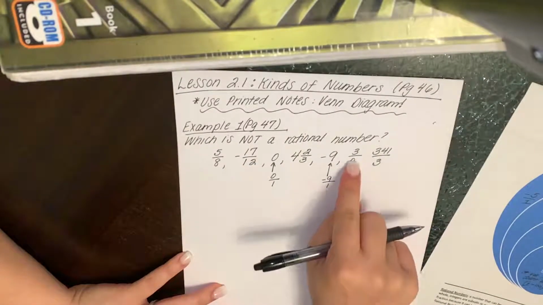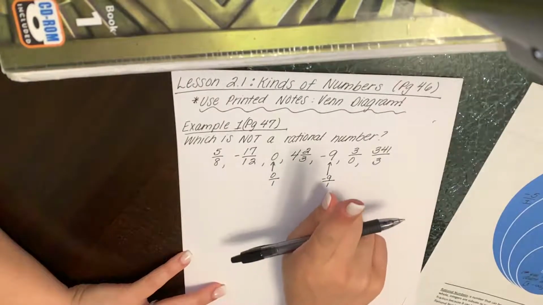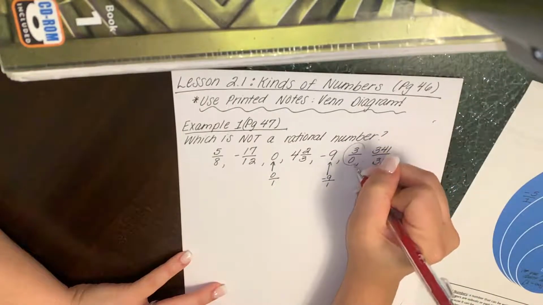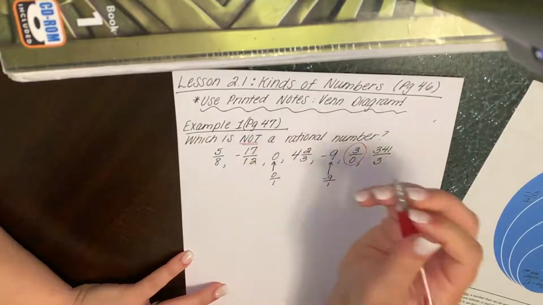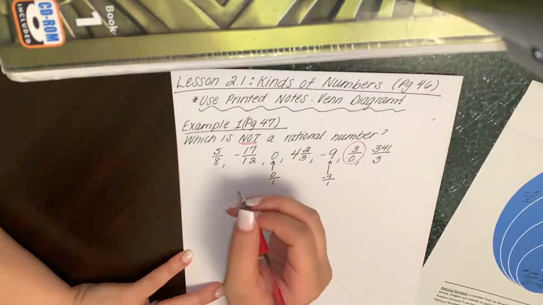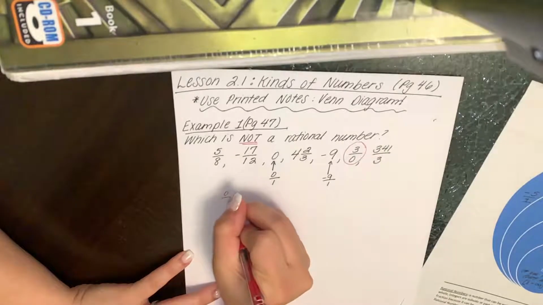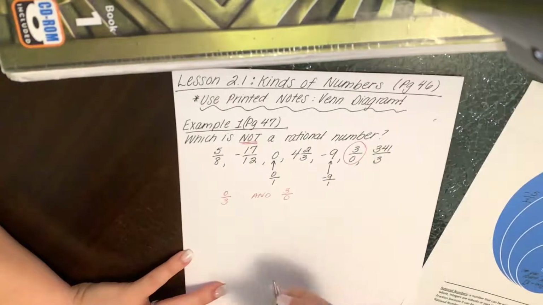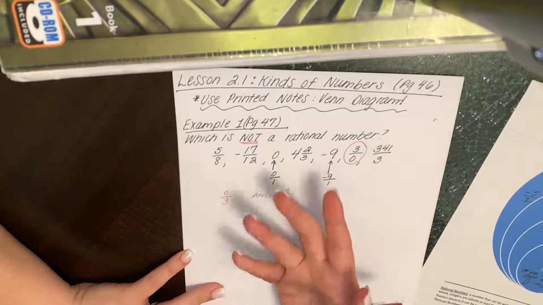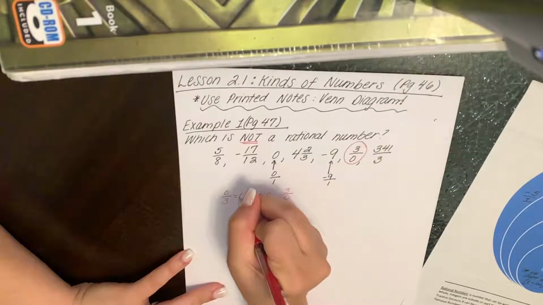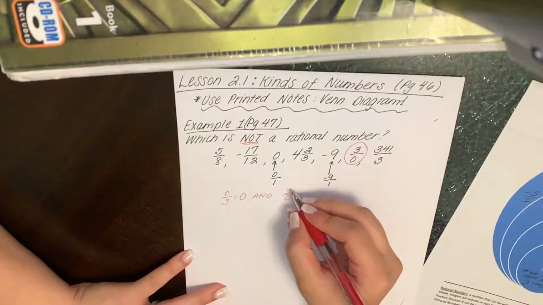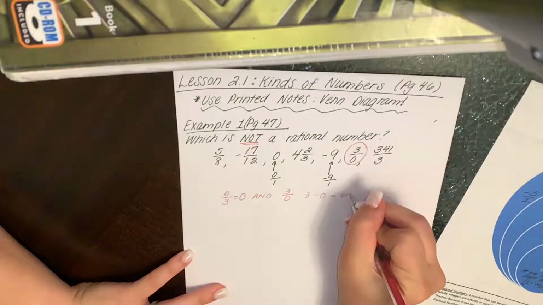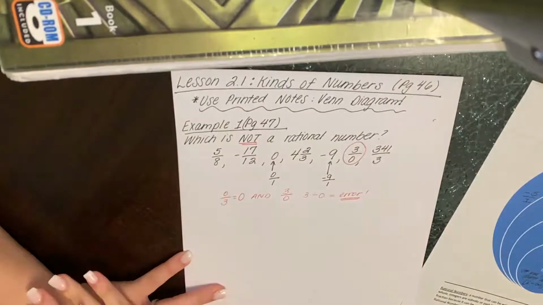So all of these look as though each one is rational, but there is one out there that is irrational, and that's this one right here. This is the rare exception. So this is the one that's not rational. And that's because there is a difference between having something like 0/3 and 3/0, okay? 0/3, when you divide it, if you pick up a calculator, you can see that my answer here is 0. But if I type in 3 divided by 0 on my calculator, you're going to see that it says error, error, okay?